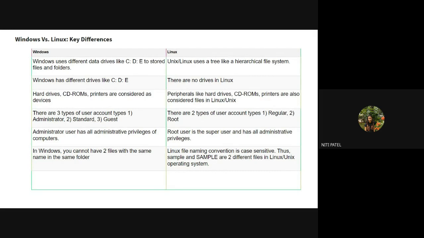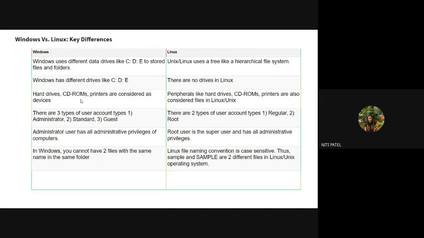Okay. Then the hard drive, CD-ROM, printers, everything is considered to be devices. Peripherals like hard disk and printers are considered to be files in Linux. Why? Because everything is considered a directory, or it is considered a file inside that particular directory. Now in Windows, we have 3 users like administrator, standard, and guest, whereas in Linux we consider all the normal users as regular users and one admin as root.